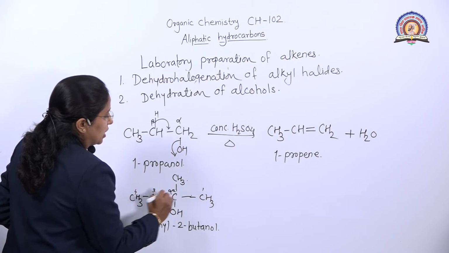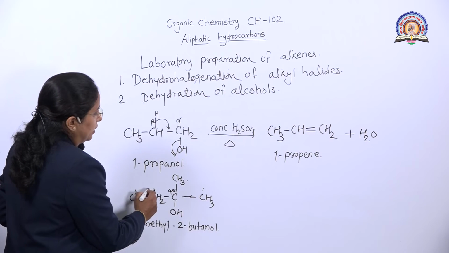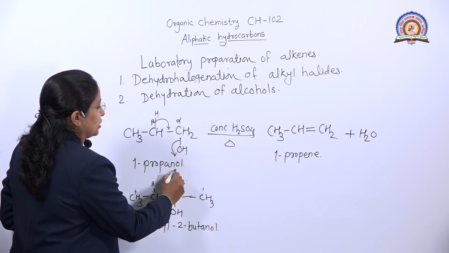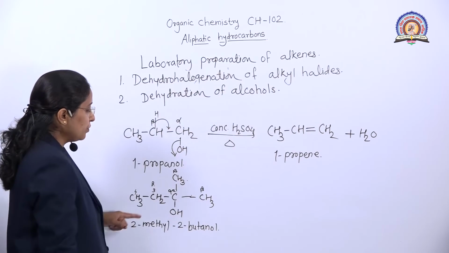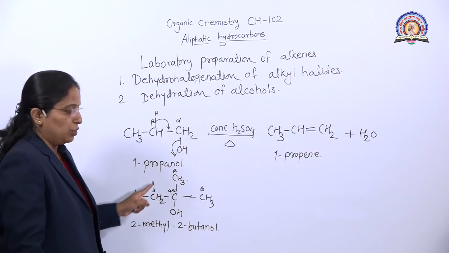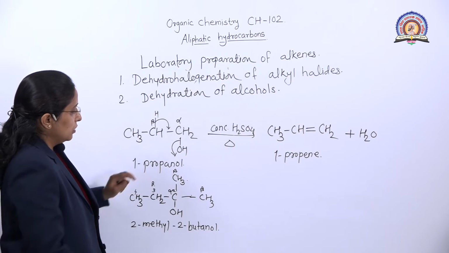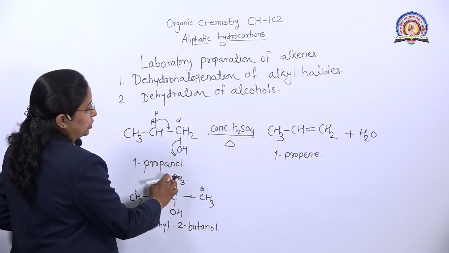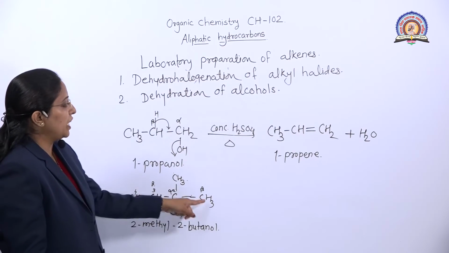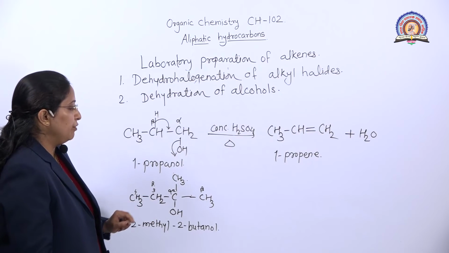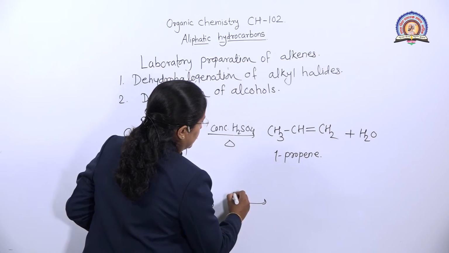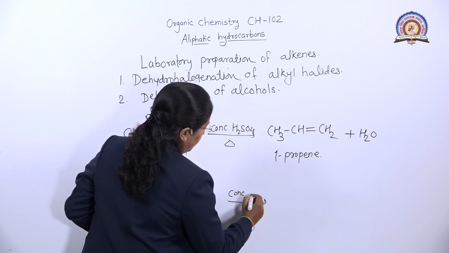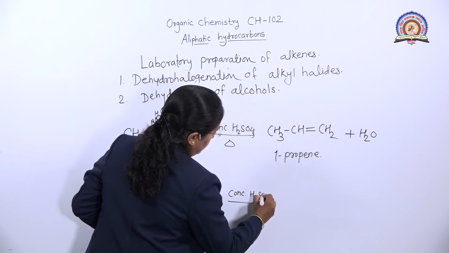This carbon is the alpha carbon, and this one is beta, this one is also beta, and this one is beta. So there are 3 beta hydrogens available, but we consider only 2 because 2 of these are the same. We write the product according to the Saytzeff rule which we discussed in the previous reaction.